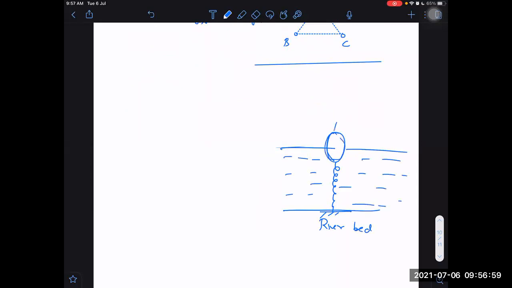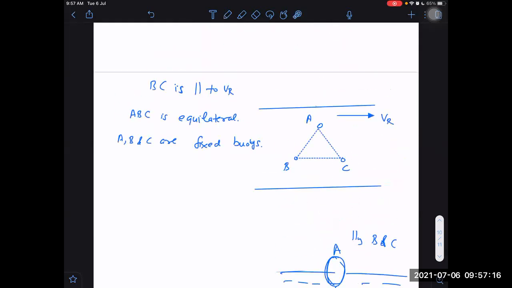And this is A. Similarly, we have B and C. They are also tied to the ground by some chain. They are fixed. They cannot move. So they are floating, but they are floating in one place. They are called fixed buoys, or they are just simply called buoys only. These are fixed in the ground frame.